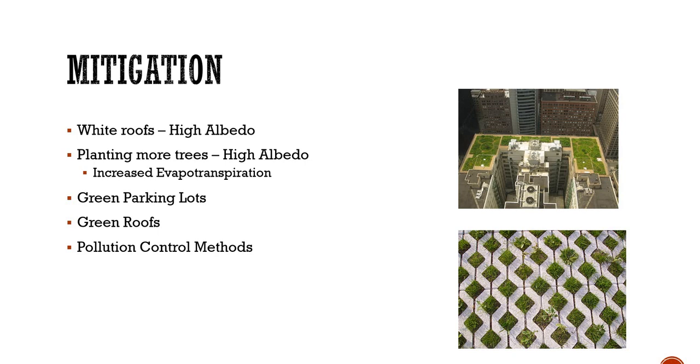So white roofs lead to high albedo, which means a high amount of radiation is reflected back, as a result of which it leads to a little bit of reduction of this urban heat island phenomenon.